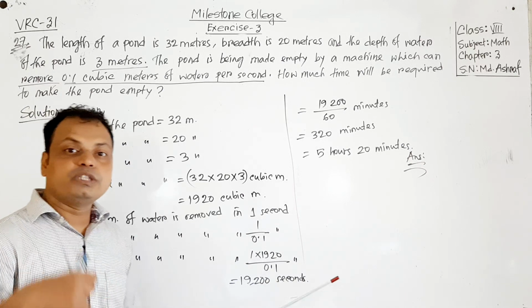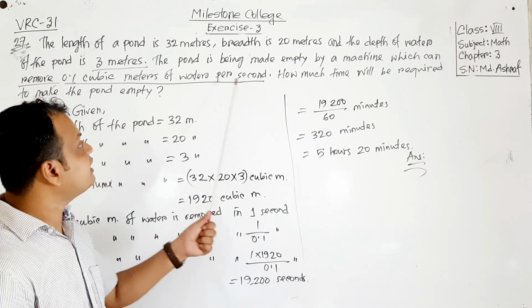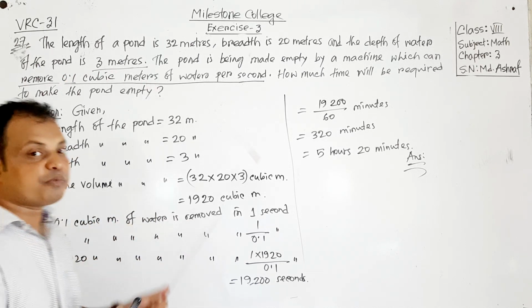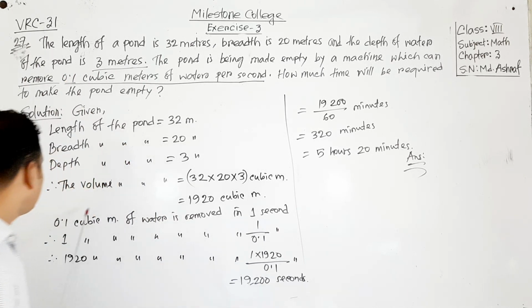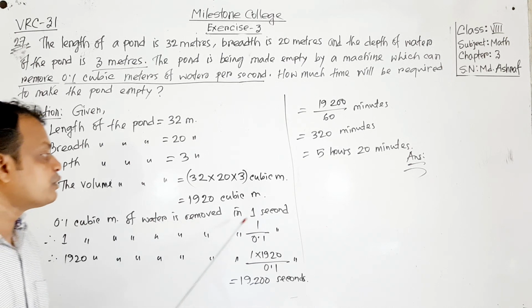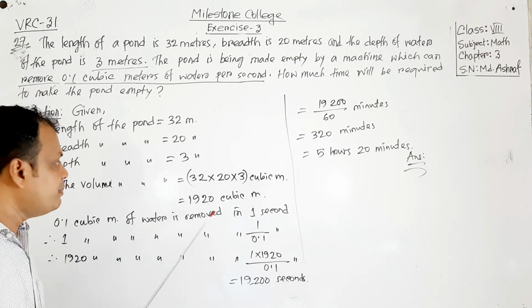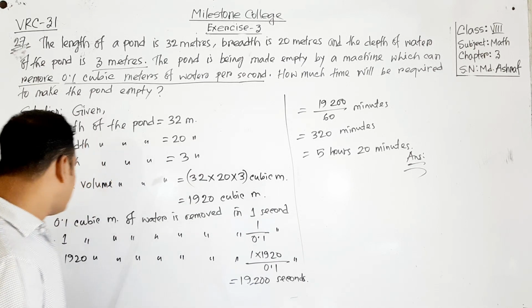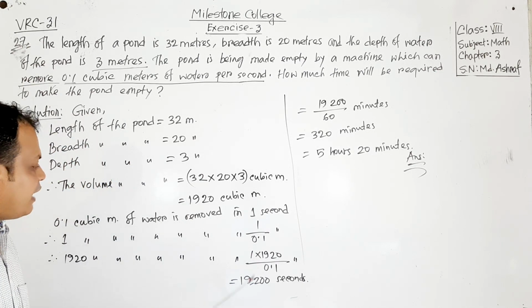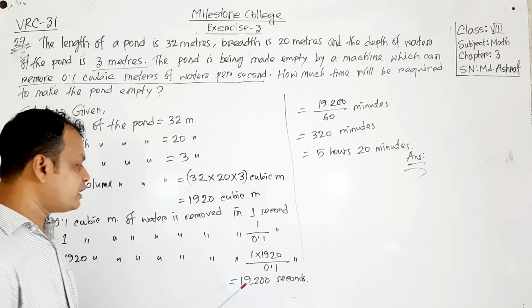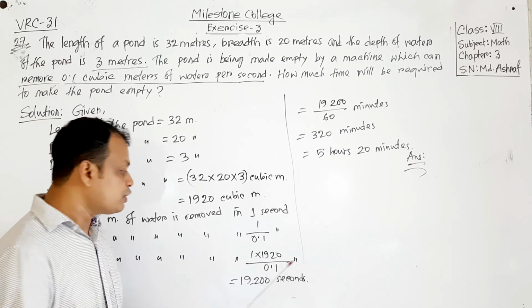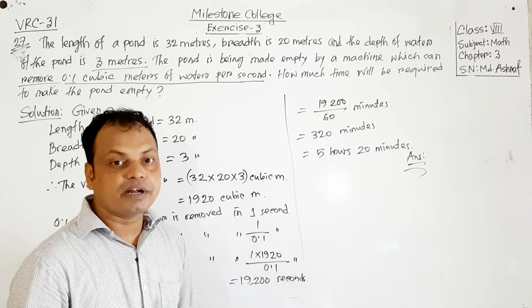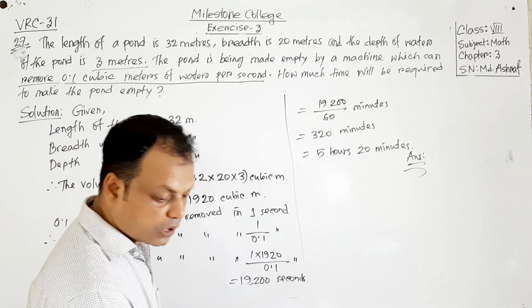From the pond, per second, 0.1 cubic meter of water can be removed. So how much time will be required if we want to remove 1920 cubic meter of water? By the unitary method we have got 19,200 seconds. Converting seconds into minutes, then hours, we have got 5 hours 20 minutes. Now do the next one.